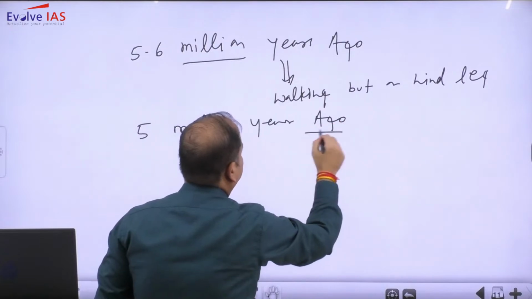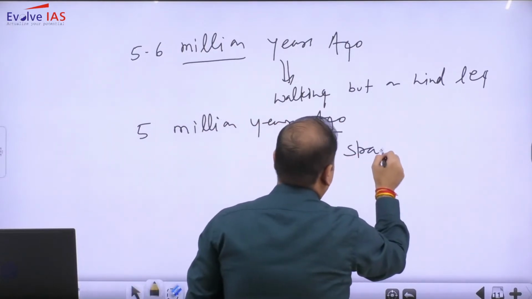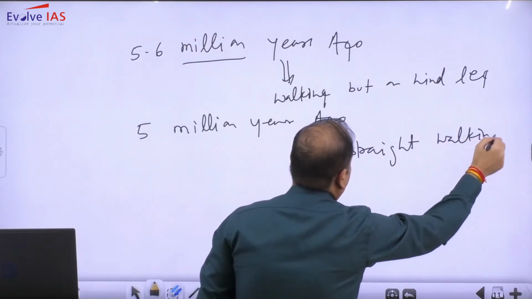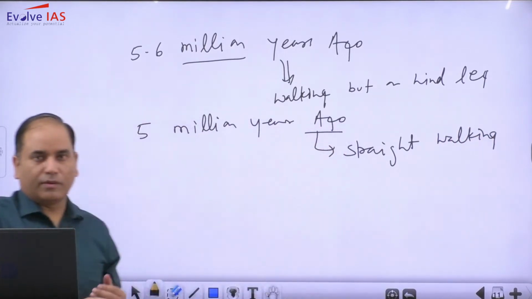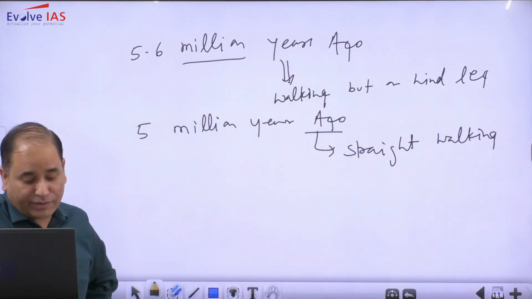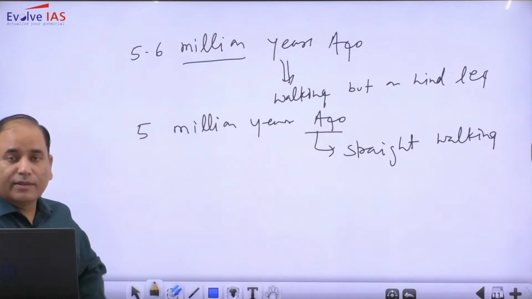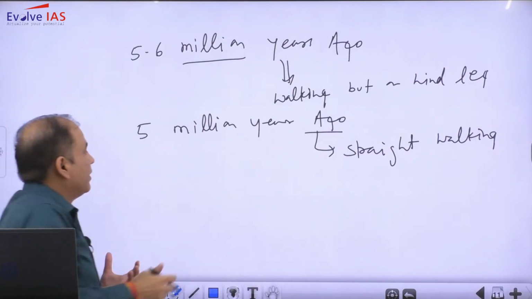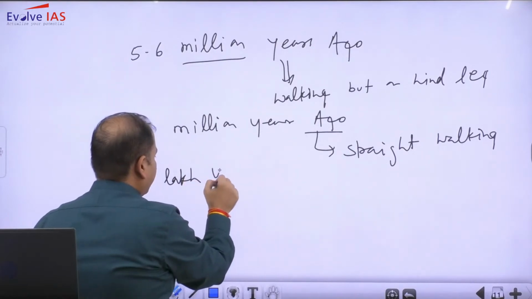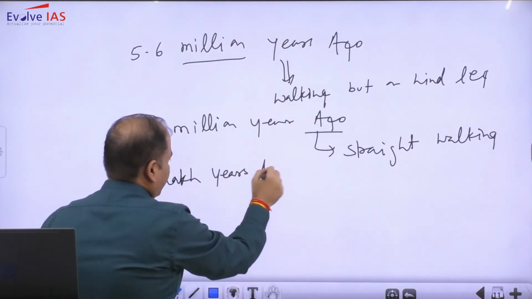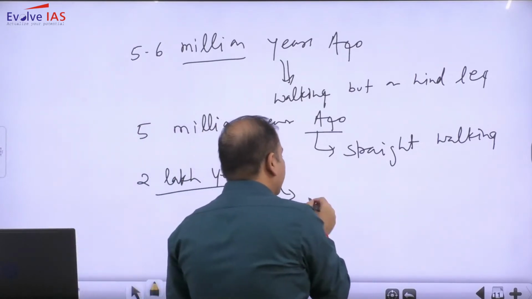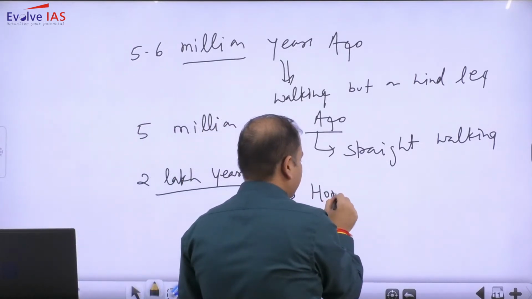So we have evidence that human ancestors started walking straight around 5 million years ago, and modern men around 2 lakh years ago, called Homo sapiens.